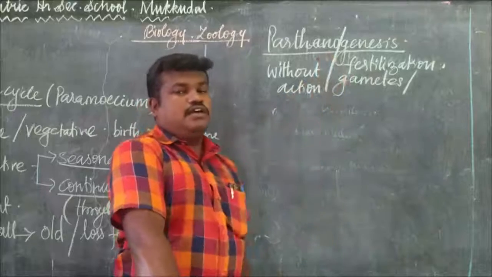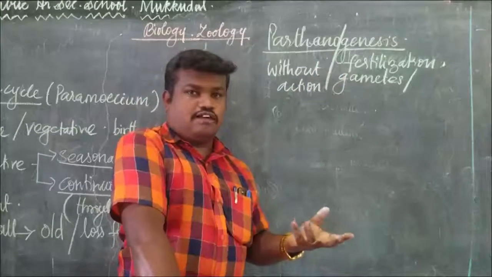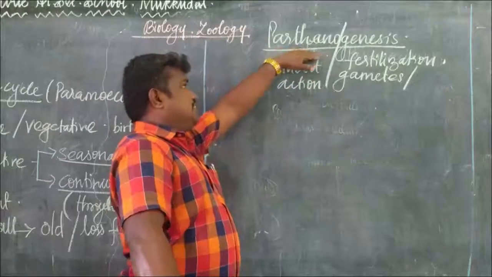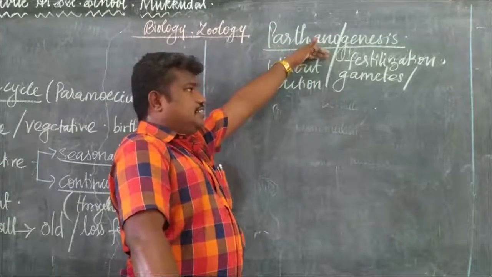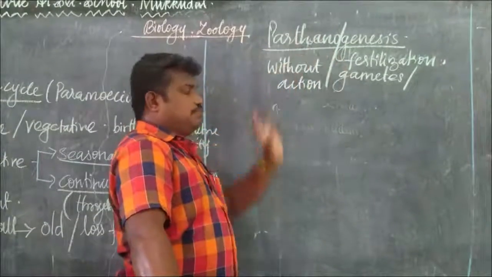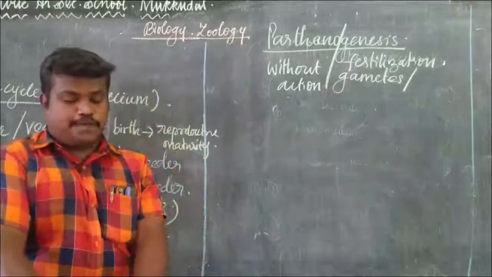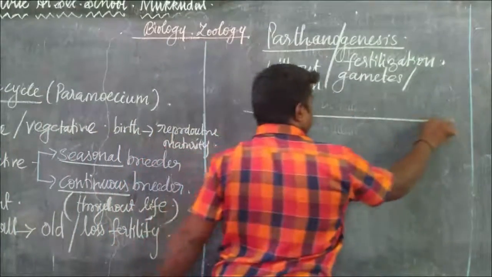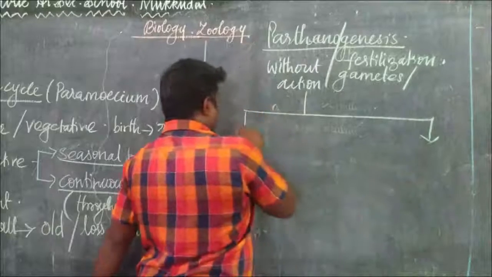For example, seedless guava and seedless grapes are produced by this process. So without the action of fertilization, that is parthenogenesis. Based on this, parthenogenesis is classified into three types.